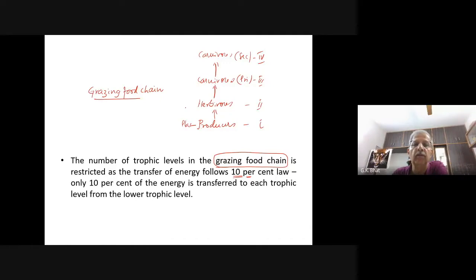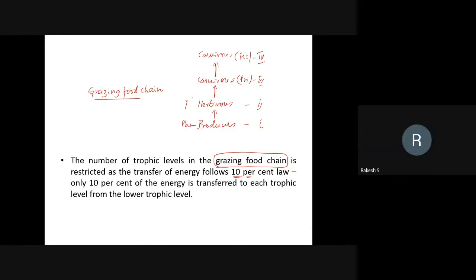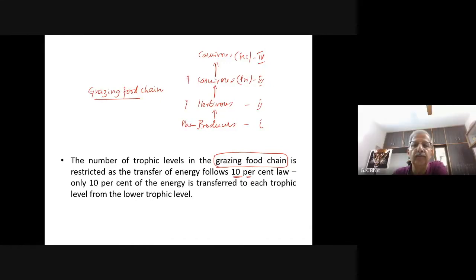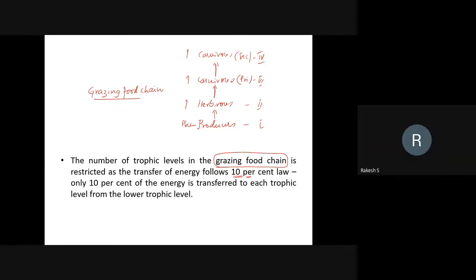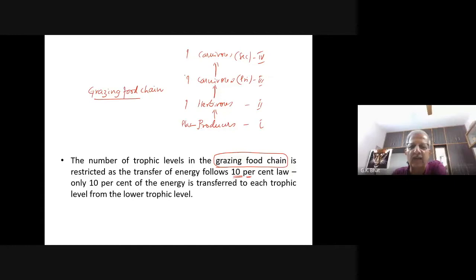Okay, then deer, then lion. Can you give another example? You can change the example. Herbivore: you choose any ecosystem of your choice. Anyone else? Lohit, can you tell me?